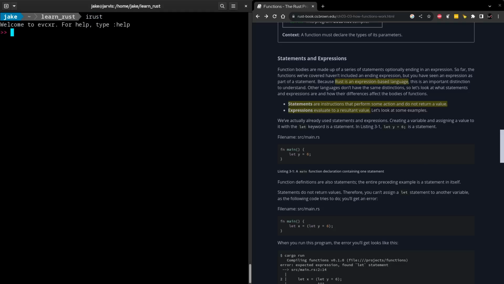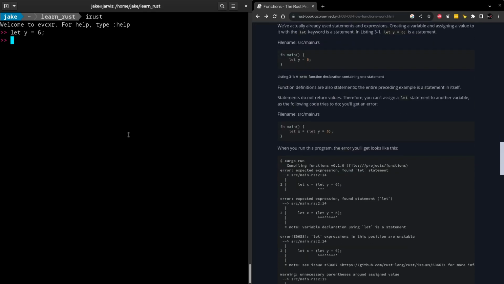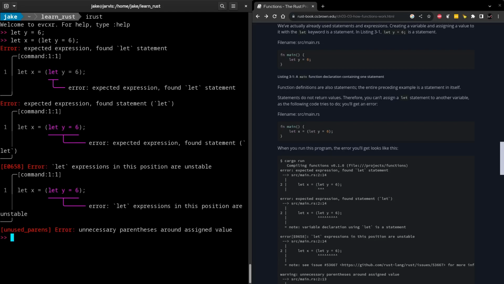Instead of going through the effort of compiling that example there, let's run let y is equal to 6, and we don't get anything out of it. And as a result, since nothing comes out of that statement, we can't assign that non-existent result to some other variable. So in the next example they give, they're demonstrating this by saying let x is equal to the result of the statement let y be equal to 6. So if we try to run this, we should get an error. And yep, there we go.